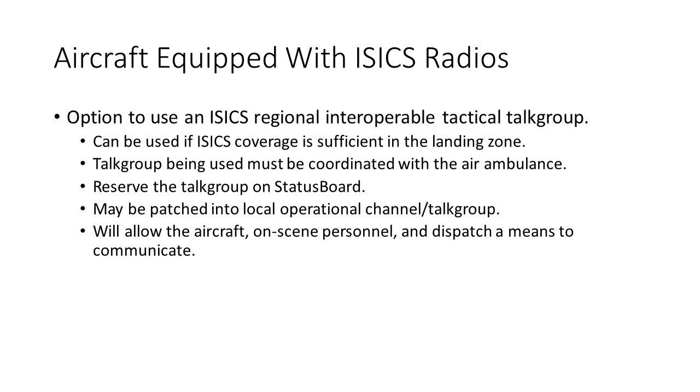In general, for landings that involve aircraft equipped with ISICS radios, you will have an option to use an ISICS Regional Interoperable Tactical Talk Group. This can be used if ISICS coverage is sufficient in the landing zone. The talk group being used must be coordinated with the air ambulance. You should also reserve the talk group on status board. The ISICS Regional TAC may be patched into local operational channel or talk group. This will allow the aircraft, on-scene personnel, and dispatch a means to communicate.